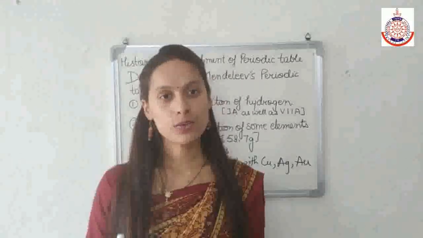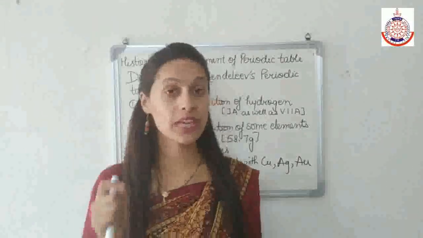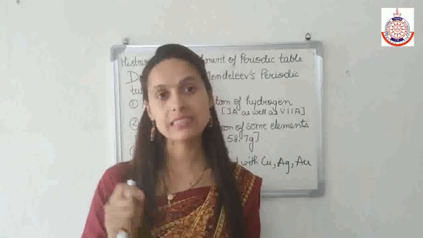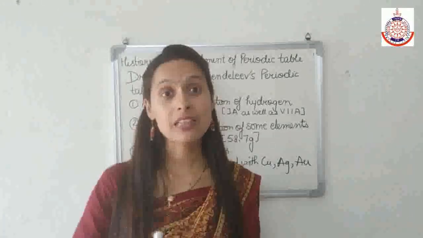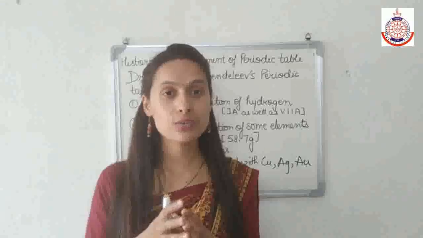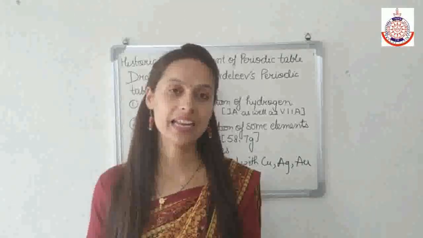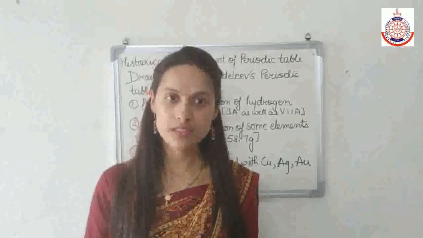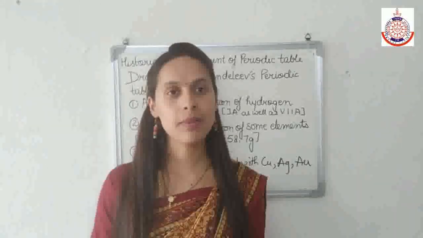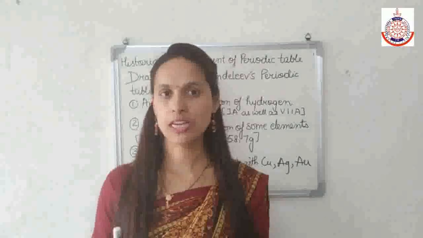Earlier I told you that in the 8th group we have 9 elements, and these 9 elements are arranged in 3 sets. So there is no particular criteria for arranging these 9 elements in the 8th group. So this is also a drawback, a demerit of the Mendeleev periodic table.